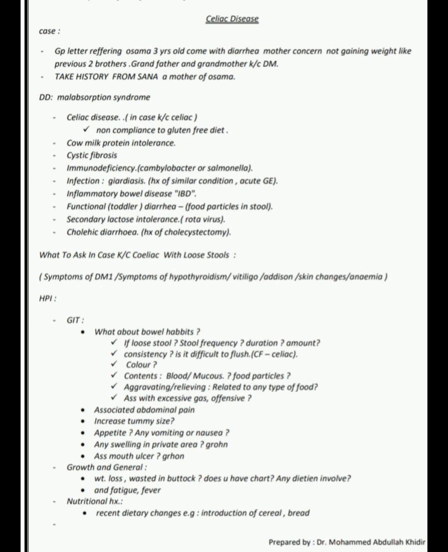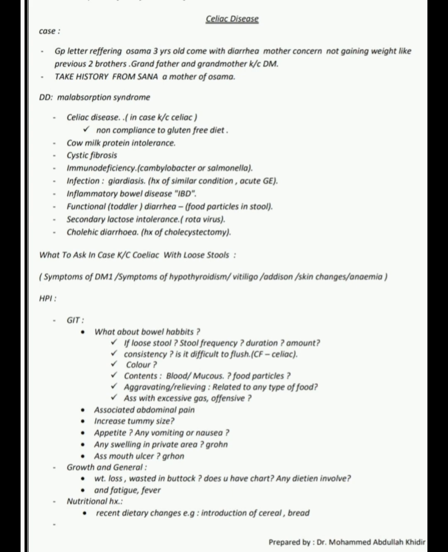Now what to ask in a known case of celiac disease with loose stools? Ask about symptoms of diabetes mellitus type 1, symptoms of hypothyroidism, vitiligo, Addison disease, skin changes and anemia. In the history of present illness, we will ask about the GIT. What about bowel habits? If loose stool, ask stool frequency, duration, amount, consistency, and whether it is difficult to flush. That differentiates cystic fibrosis from celiac disease.